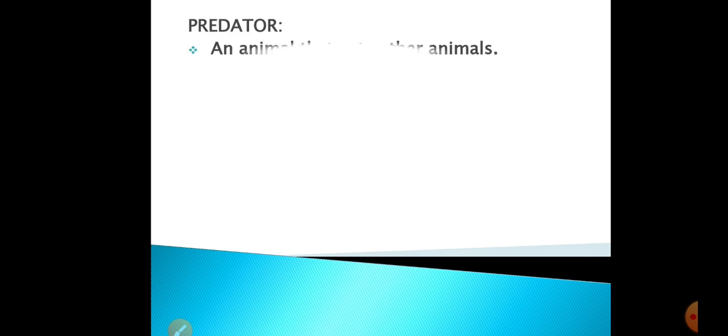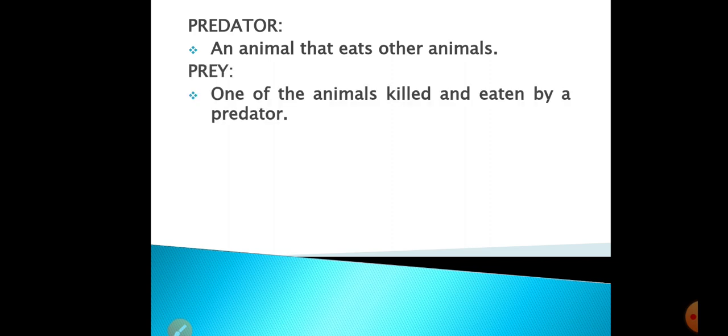Now, what is a predator? Actually, the other name of a carnivore is a predator. The animal that is eating another animal is called a predator. And next is the term prey. Now, who is called a prey? The animal that is eaten and killed by the predator or by the carnivore is called a prey.